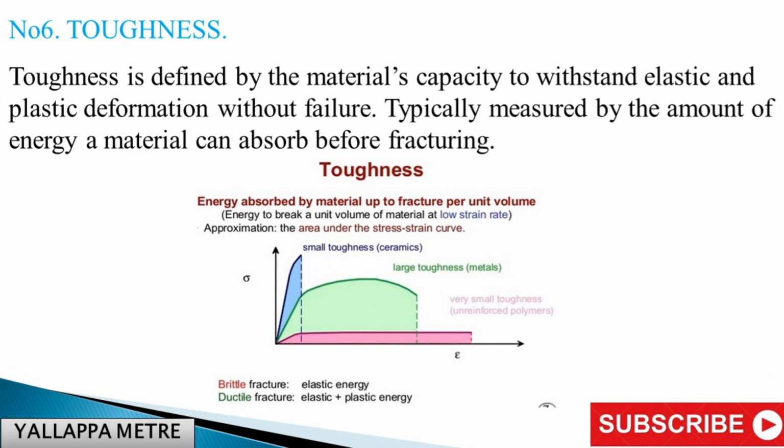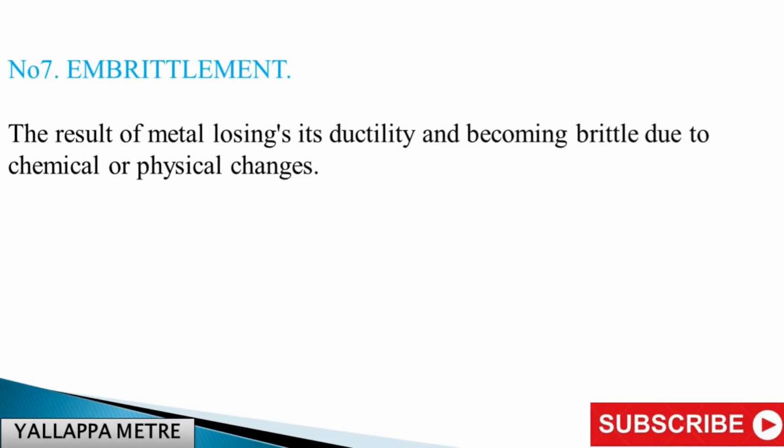Number 6. Toughness. Toughness is defined by the material's capacity to withstand elastic and plastic deformation without failure. Typically measured by the amount of energy a material can absorb before fracturing. Number 7. Embrittlement. The result of metal losing its ductility and becoming brittle due to chemical or physical changes.